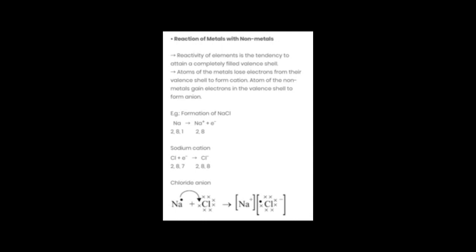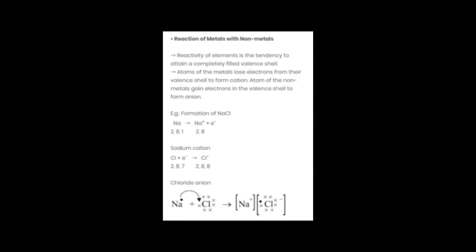See, when we say metals have to react with non-metals, then what actually happens? To understand this, first of all, see, reactivity of elements is the tendency to attain a completely filled valence shell. Valence shell is the last shell, you all know. It has to be filled completely, meaning it has to have 8 electrons in its outermost shell.